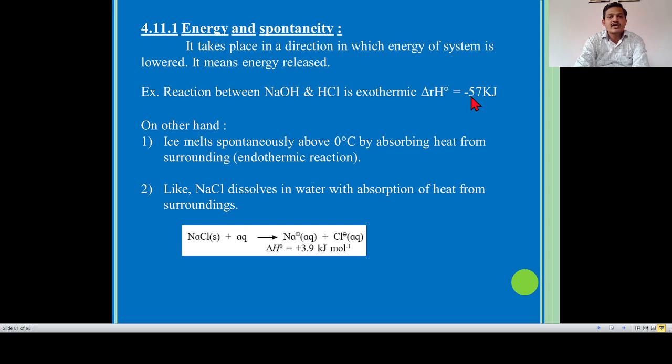So we can't conclude spontaneity in terms of energy. We can't assume that the criterion of spontaneity is explained through the energy point, so it totally fails.